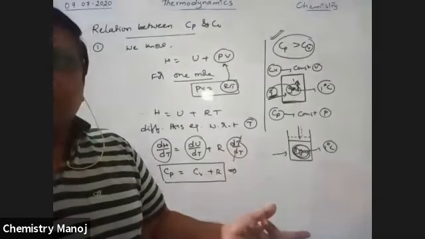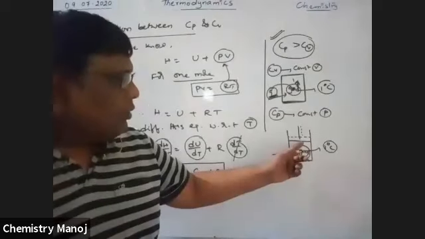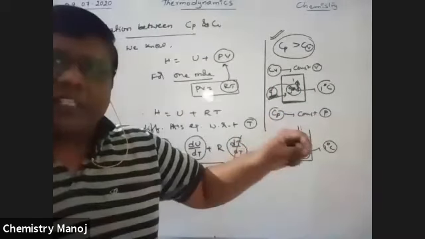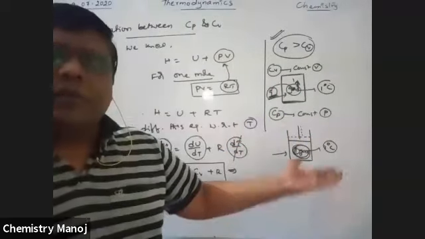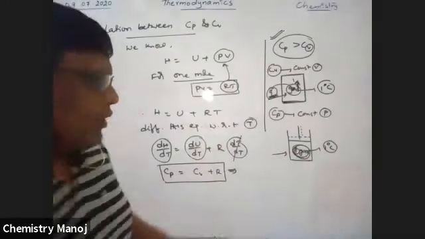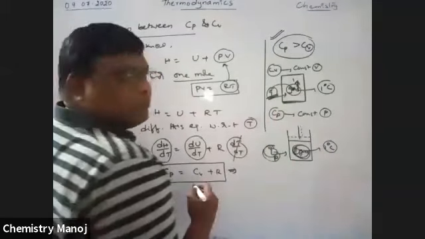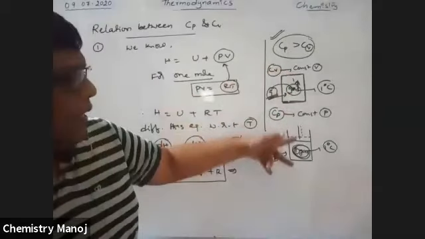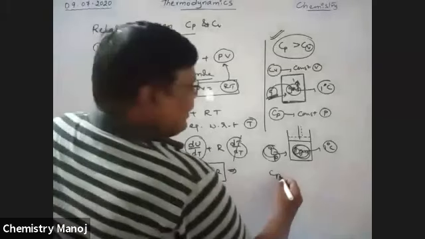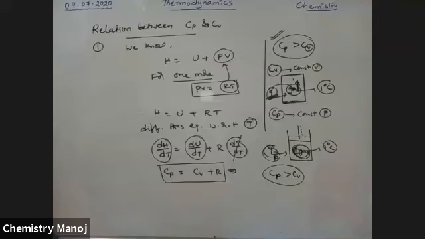To maintain constant pressure, the increased pressure is relieved as the piston moves upward. That means some additional heat is required to raise the piston upward. Therefore this Q is greater than that Q1. Here volume change is not applicable, but here volume change is applicable to maintain the pressure constant. Therefore, Cp value is always greater than Cv value.